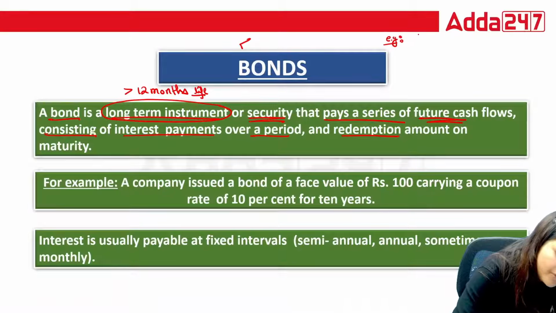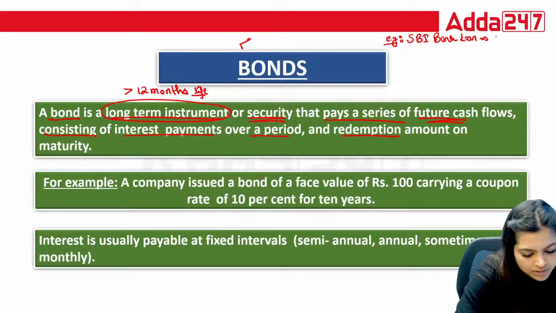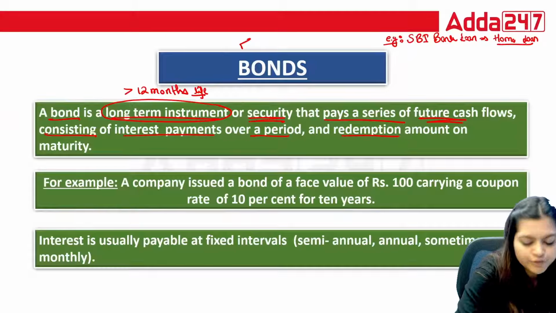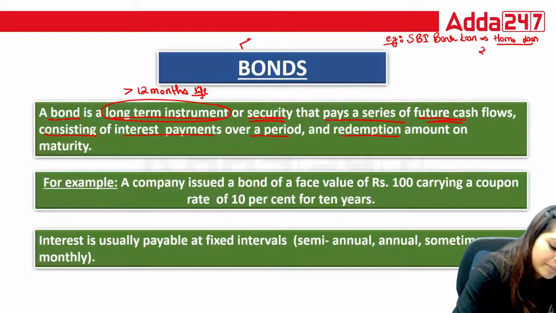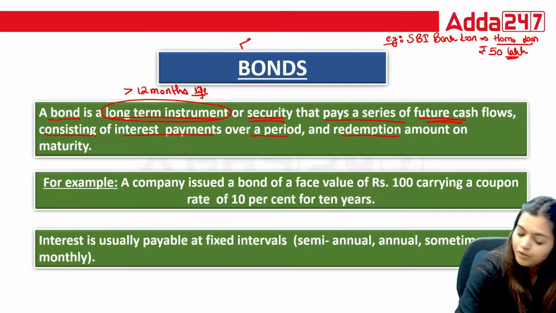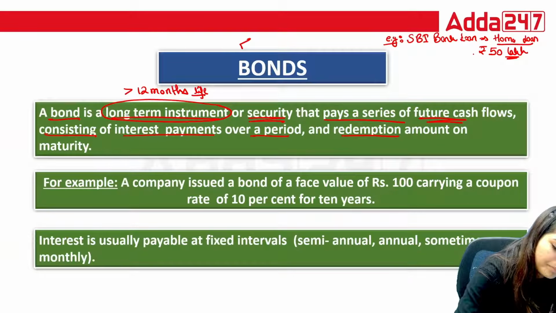Suppose I want to take an SBI bank loan, a home loan. I have applied for a 50 lakh home loan. Now tell me, what things do I need to pay to this SBI bank?